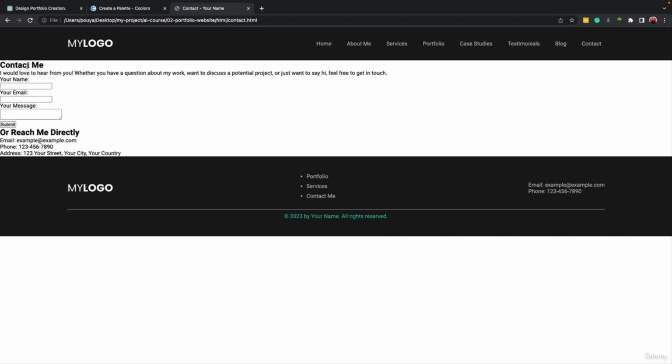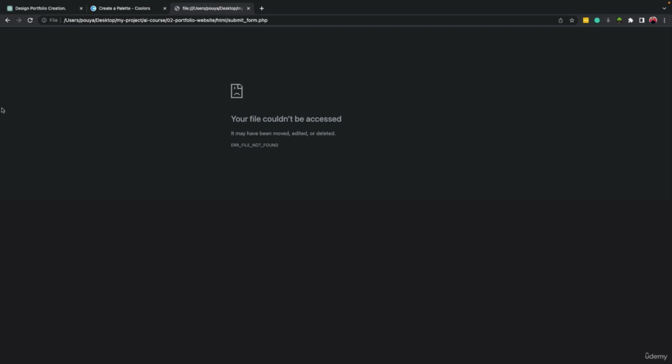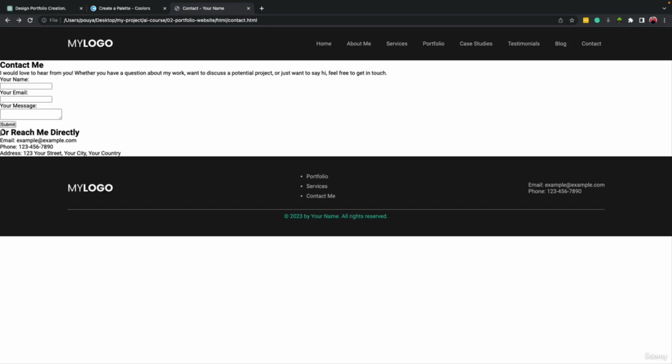So here, as you can see, we have a title, then a description under it, then we have a form, which we can write down our name, our email, and our message, and then submit it. Of course, when we click on submit, it tries to load a page called submit_form.php, but because it doesn't exist, it shows this page. Under it, we have some additional information about email, phone, and address.